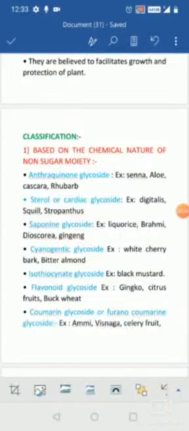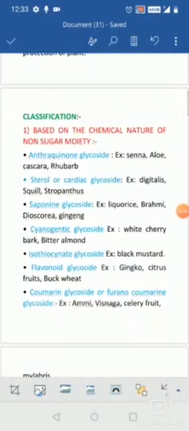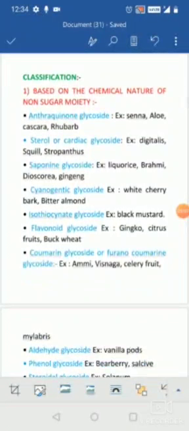It is the anthraquinone glycosides. The examples are senna, aloe, cascara and rhubarb. The steroidal or the cardiac glycosides, the examples are digitalis, squill, strophanthus, thevetia and so on. When coming to the saponin glycosides, the examples are licorice, brahmi, dioscorea, ginseng. When coming to the cyanogenetic glycosides, the examples are wild cherry bark or bitter almond. When coming to the isothiocyanate glycosides, the example is black mustard.